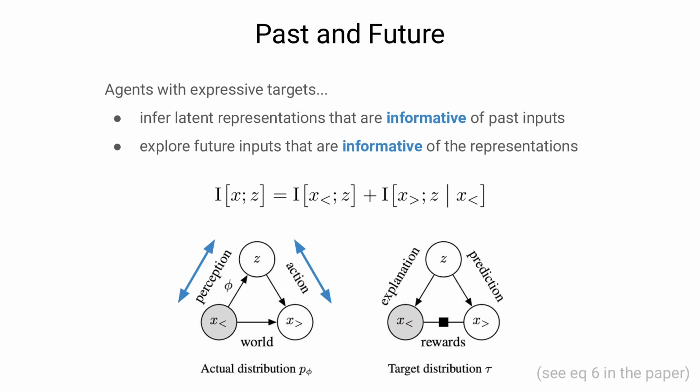We have seen that agents with expressive targets maximize the mutual information between their inputs and their latents. We can split the mutual information into the mutual information between past inputs and the latents, plus the additional mutual information between future inputs and latents given the past inputs. This means the agent computes latent representations that are informative of past inputs and explores future inputs that are informative of its latent representations. The corresponding decomposition of the joint KL is included in the paper.